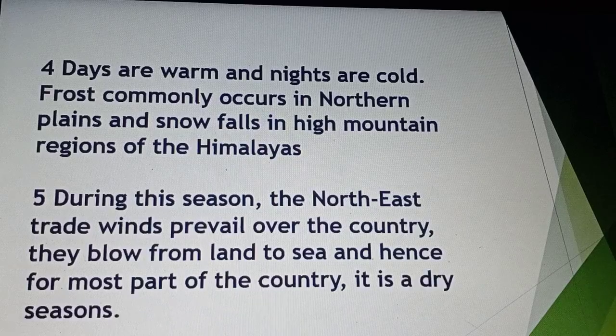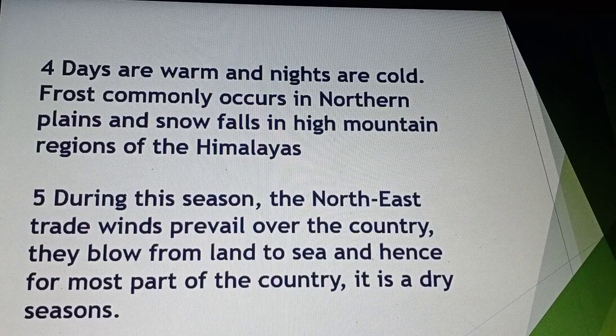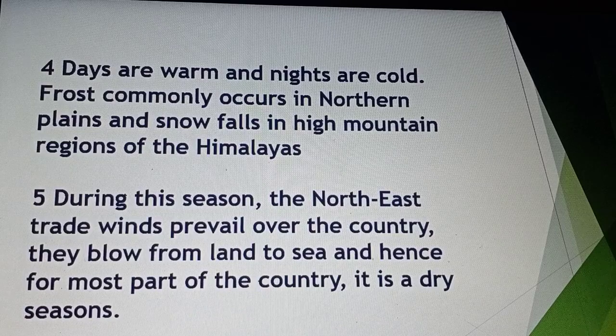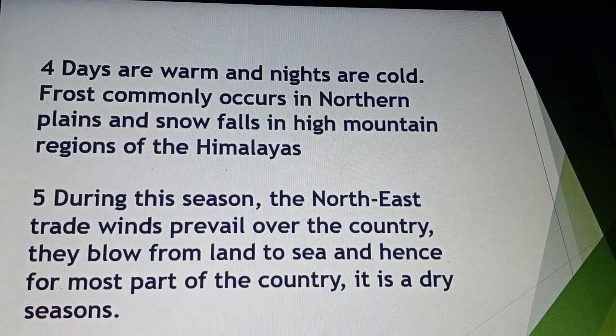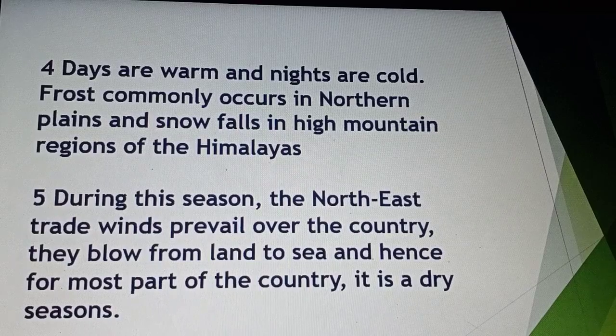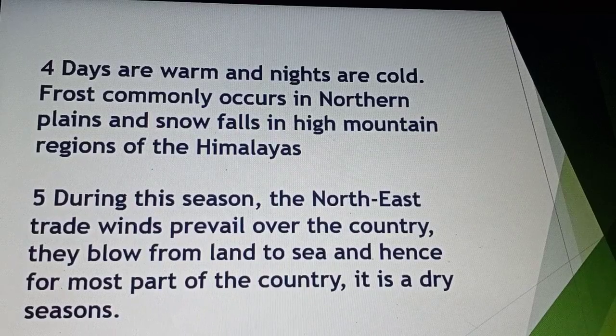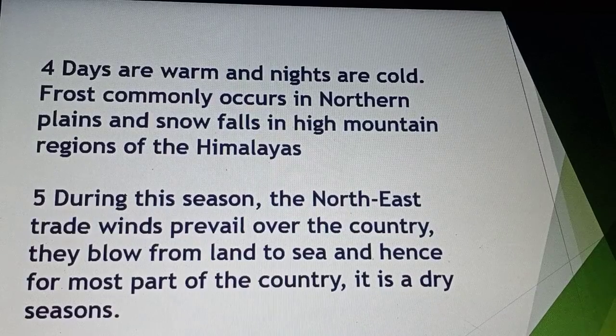During this season, the northeast trade wind prevails over the country. During the winter season, northeastern trade winds enter the country and blow from land to sea. Most of the country has a dry season because there is no rain, but the winds are very cold. So these are the features of the cold winter.